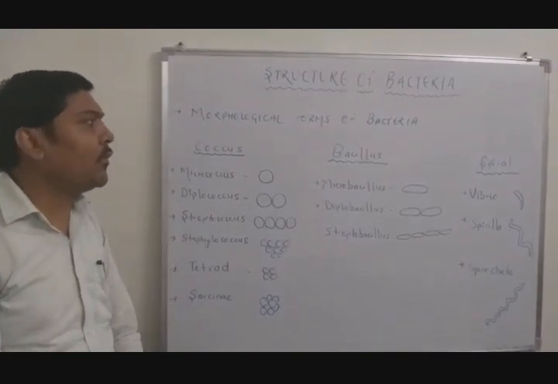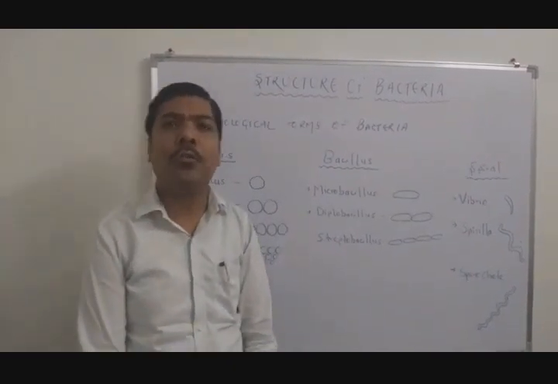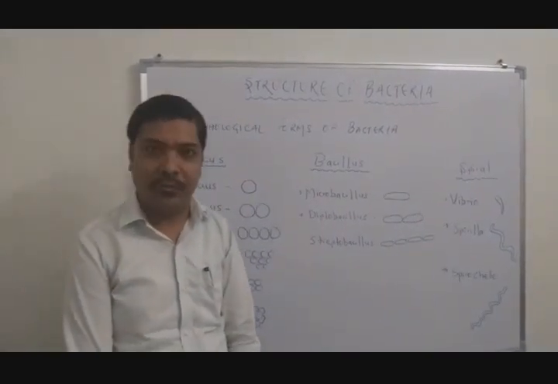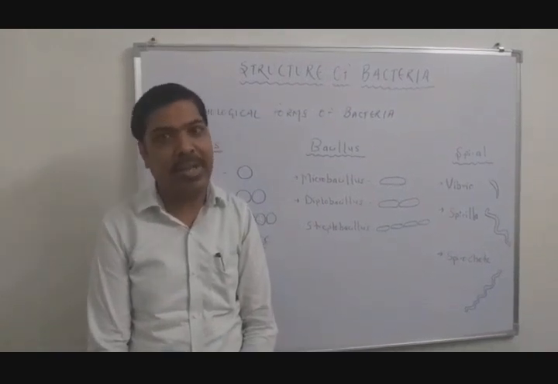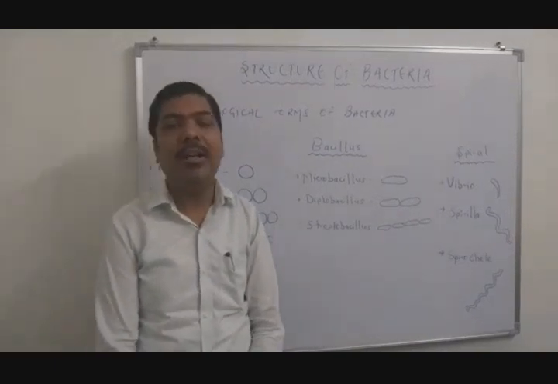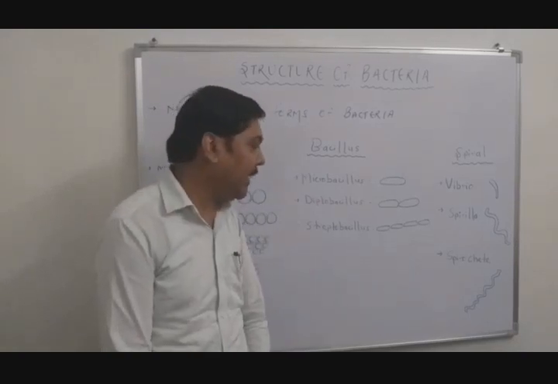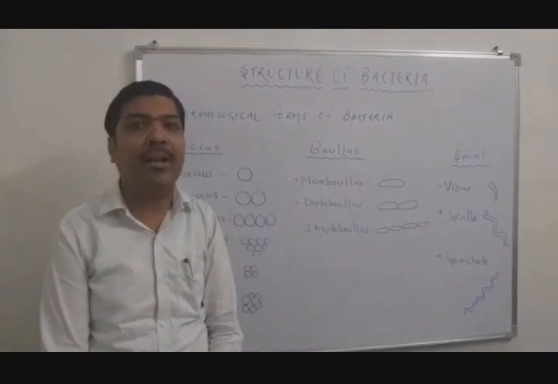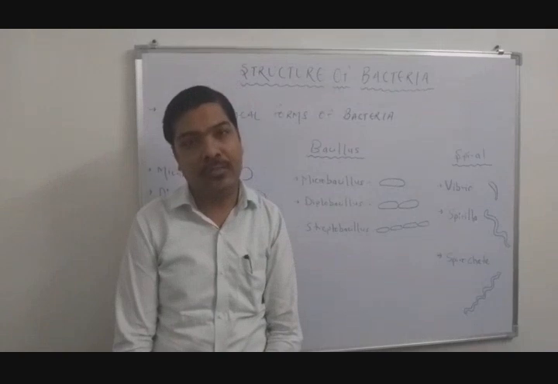Coming to the next morphological form of bacteria, that is the bacillus bacteria, which have a somewhat rod-shaped structure. The bacillus bacteria are again subdivided into three forms. Number one is microbacillus, in which only a single bacillus is available. The second is diplobacillus, in which two bacilli pair together. And the last is streptobacillus, in which various bacilli are arranged in the form of a chain. For example, Streptobacillus anthracis.